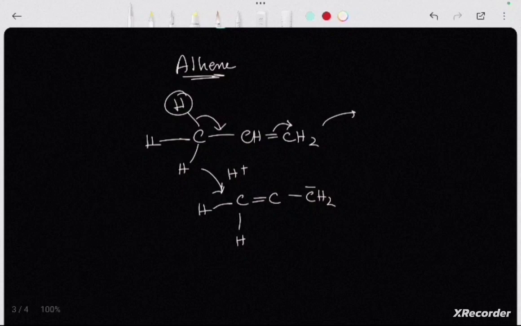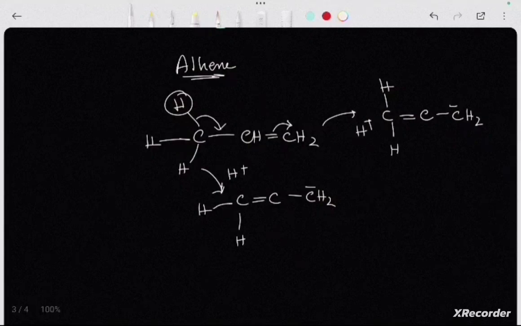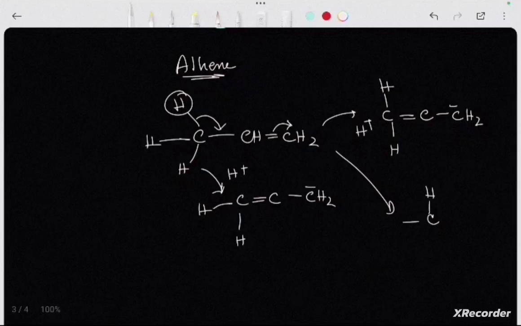Similarly, other structures can be found where this hydrogen is free, and here the third hydrogen is free. So basically we can calculate the number of hyperconjugating structures by just looking at the number of alpha hydrogens.